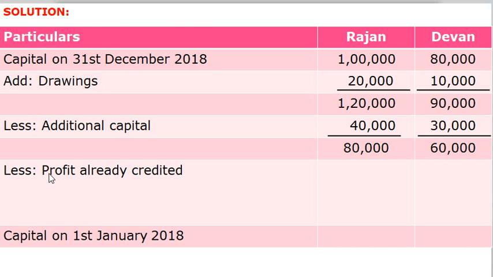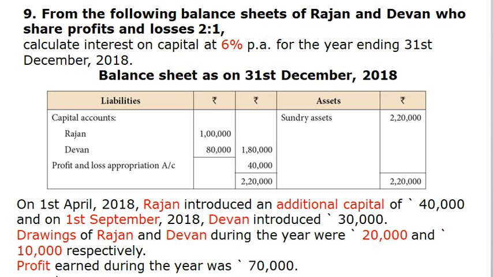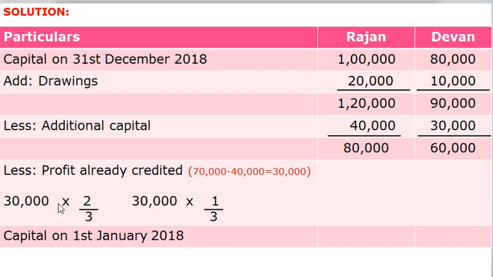And again we have to less profit already created. The amount for profit is rupees 70,000. But in the balance sheet, they had also given profit and loss account, and the amount is rupees 40,000. Now we have to less 70,000 with 40,000, which gives you rupees 30,000. It's our amount of profit. And they had also said that they share profit and losses in the ratio of 2:1. So Rajan's share is 2/3 and Devan's share is 1/3. This profit is for Rajan and this profit is for Devan.